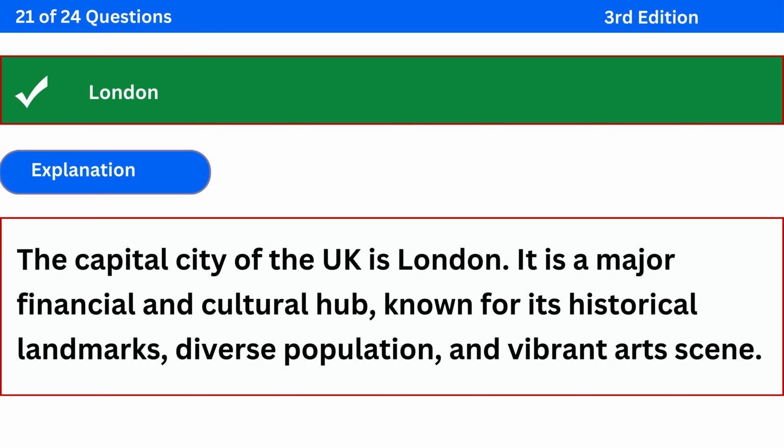The correct answer is London. Explanation: The capital city of the UK is London. It is a major financial and cultural hub, known for its historical landmarks, diverse population, and vibrant arts scene.